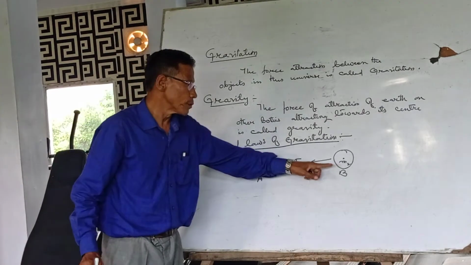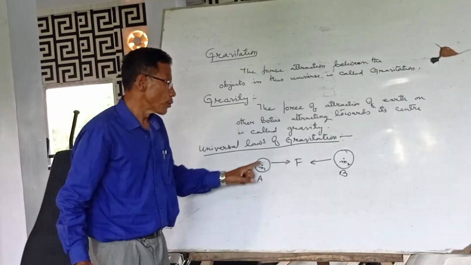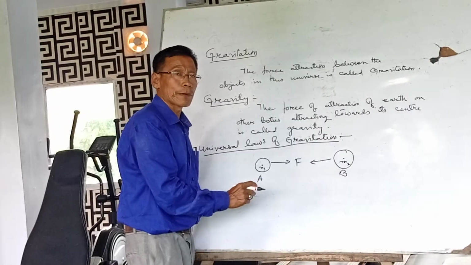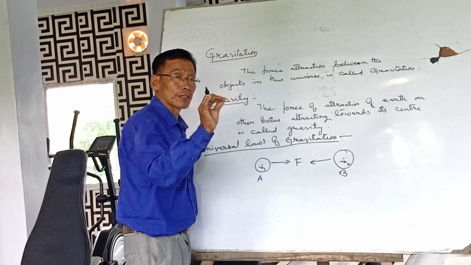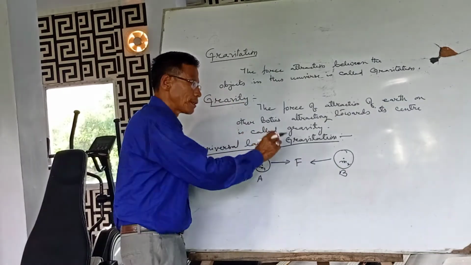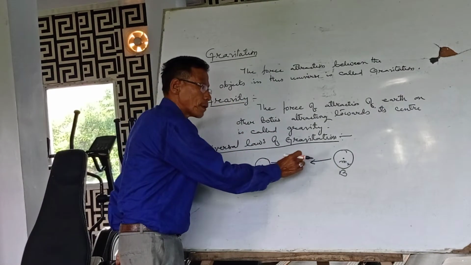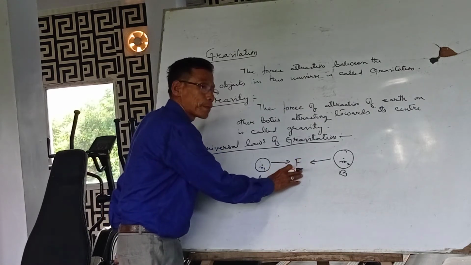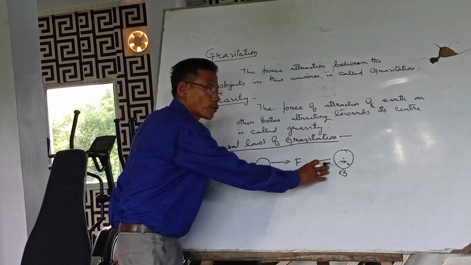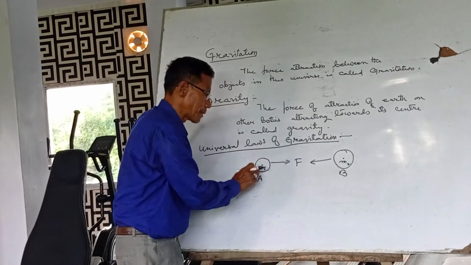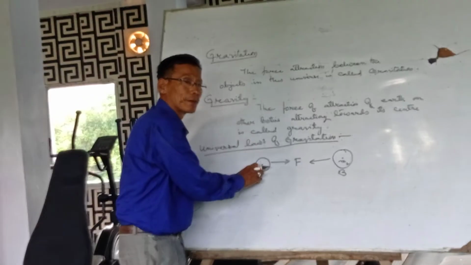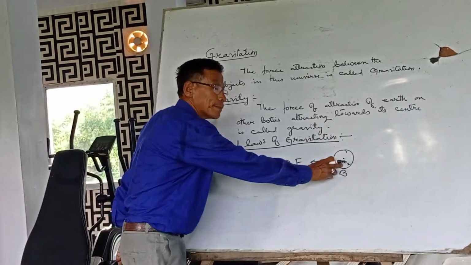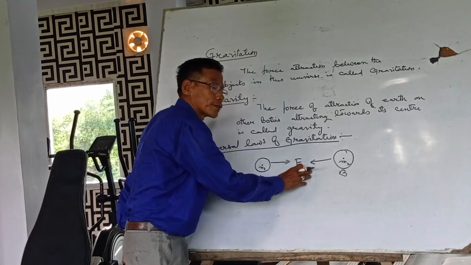The force between the two bodies is directly proportional to the product of the two masses. That means when mass M1 increases, force increases; when M2 increases, force increases.